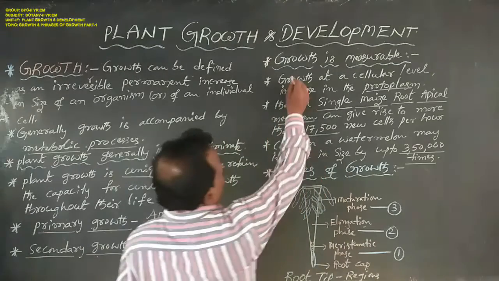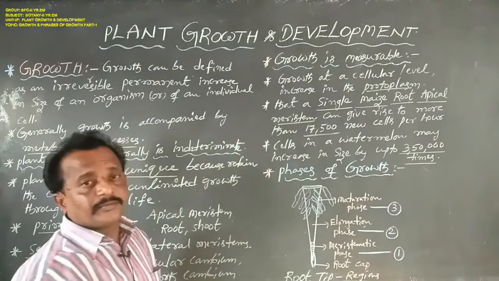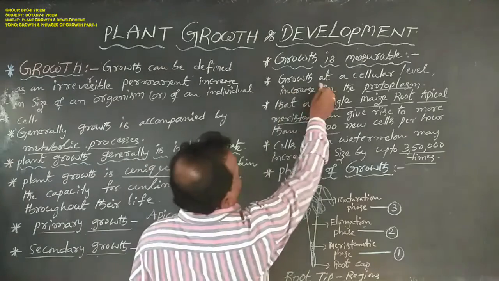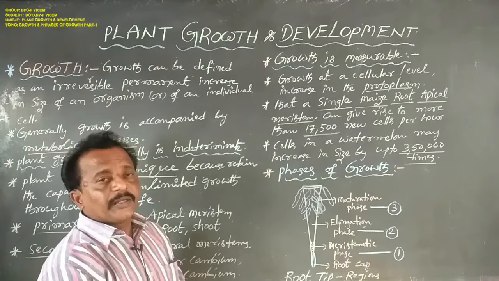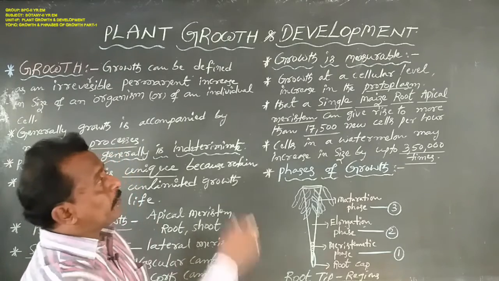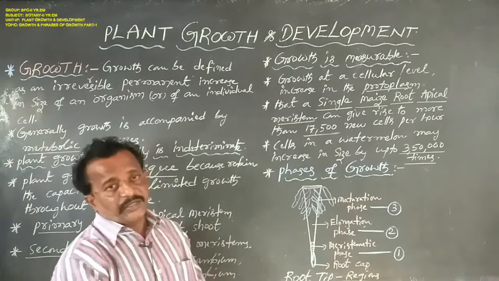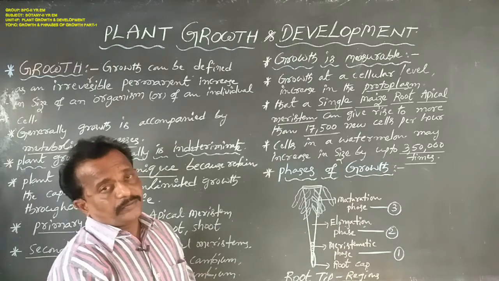Next, coming to growth being measurable. Growth at the cellular level is principally contributed to by the increase in the protoplasm.